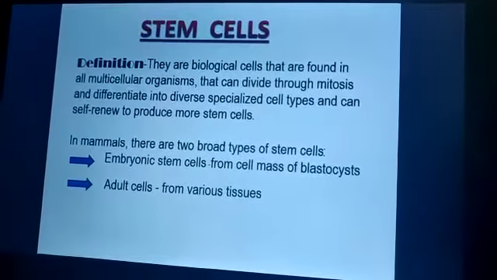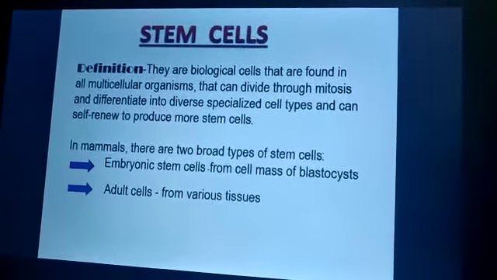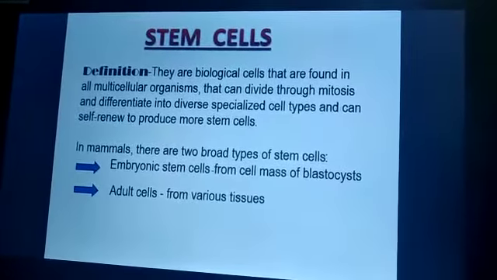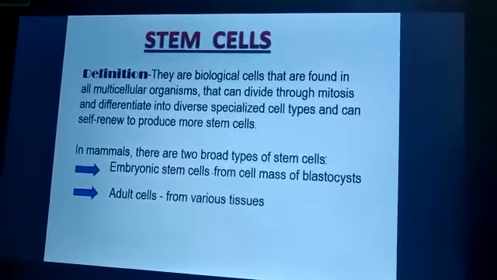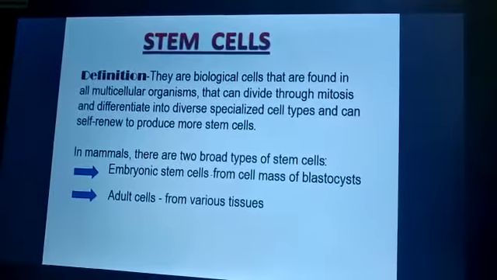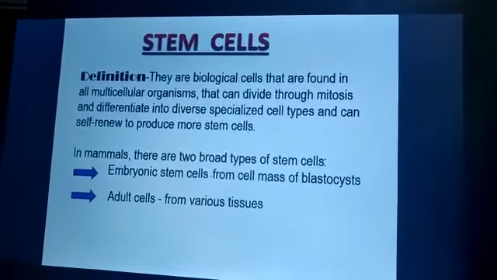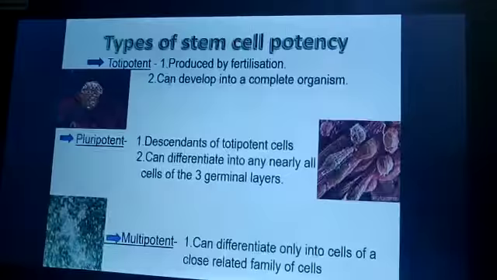Number one is embryonic stem cells. The name suggests that they develop or are present in the embryo. And the second one is the adult cells, which are present in various tissues.